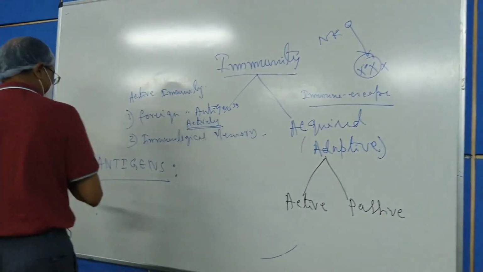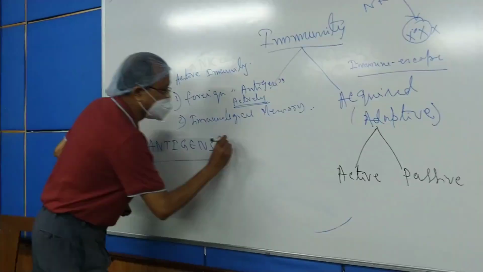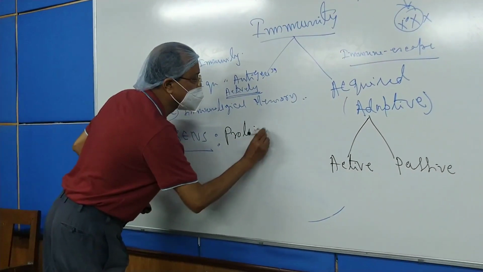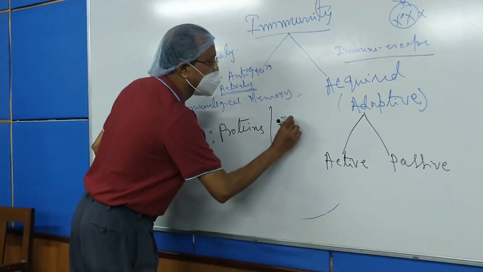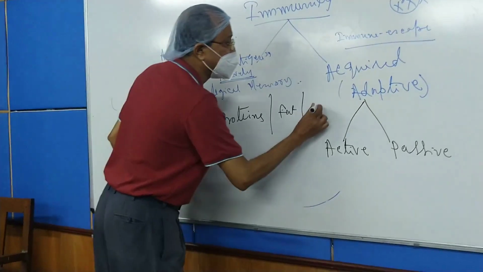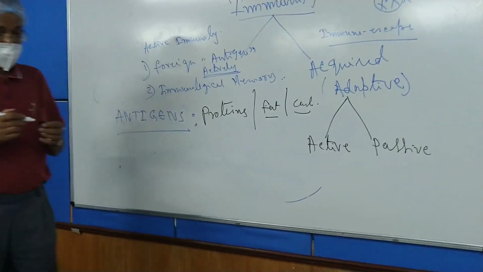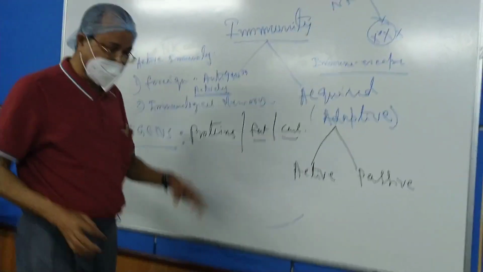So, what are antigens? They are basically proteins, or maybe fat or carbohydrate. What are the characteristics of the antigens?